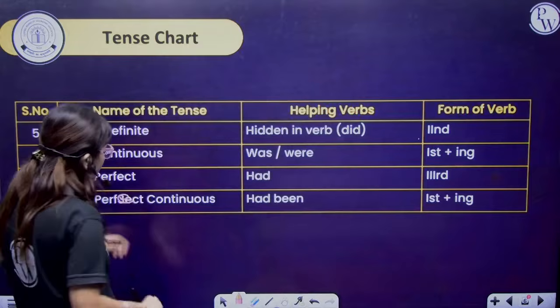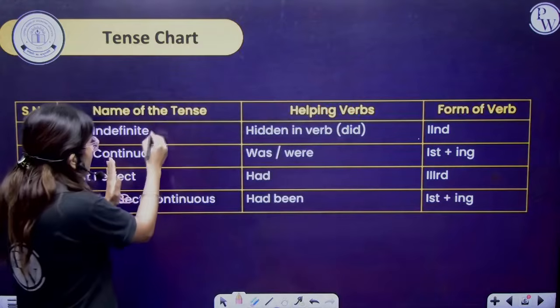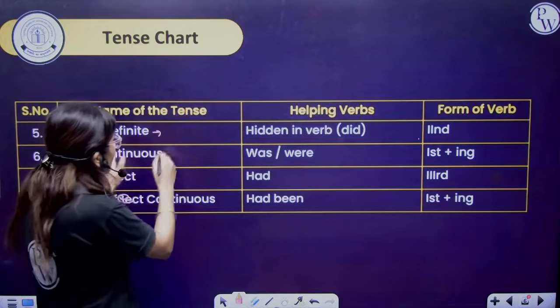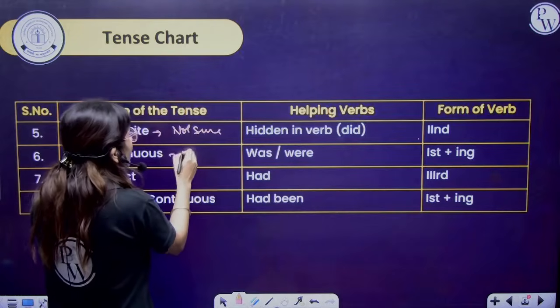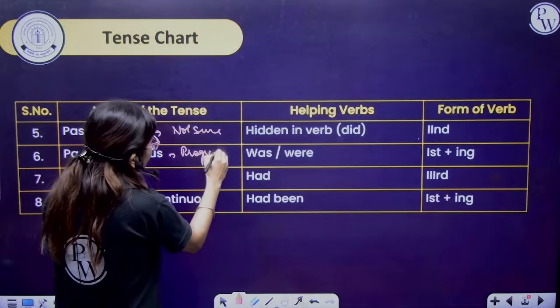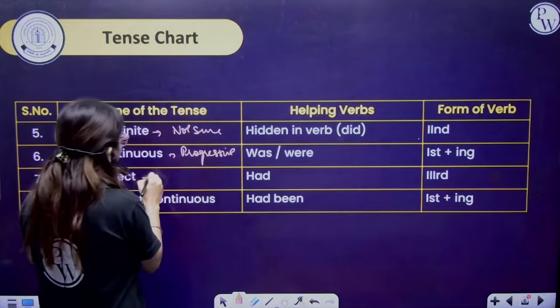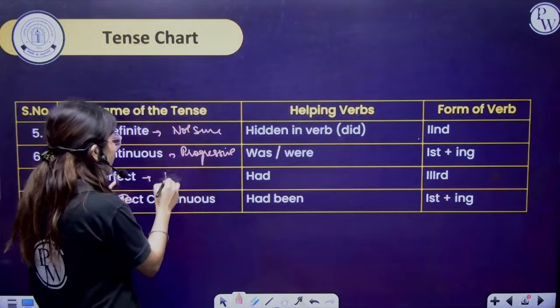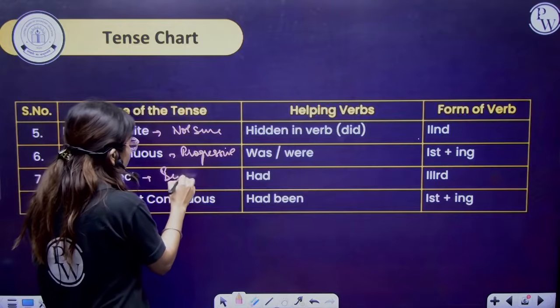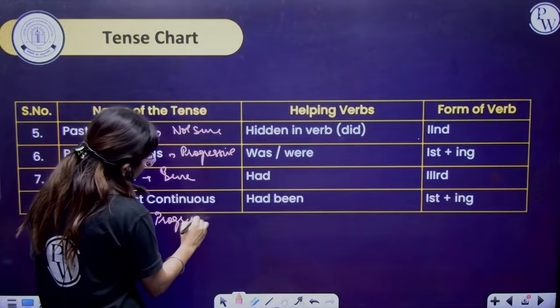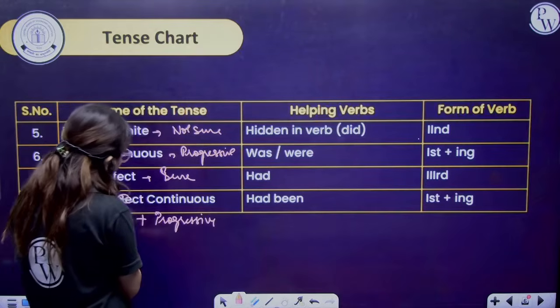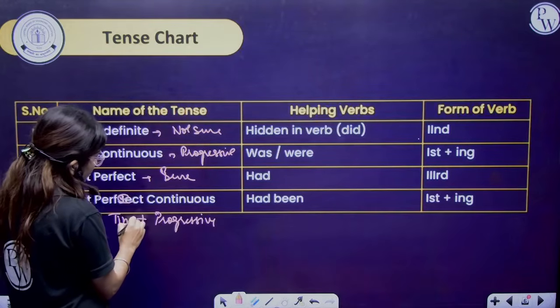If we are talking about past perfect continuous, it means here also the same thing, that is not sure, progressive. Here if I am talking about past perfect, that is sure. And here progressive with the time given.